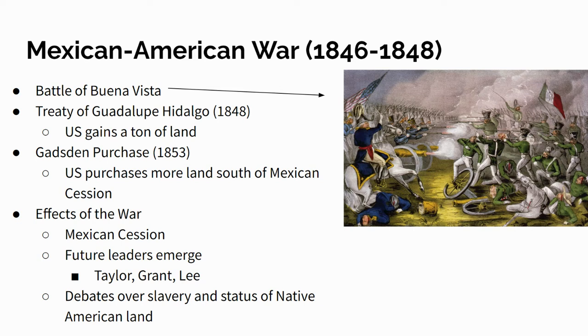So we often see, again, how war heroes become presidents. Okay, we saw that with Andrew Jackson, George Washington. Okay, we'll see that again, Zachary Taylor and others. At the end of the war, we get the Treaty of Guadalupe Hidalgo in 1848.